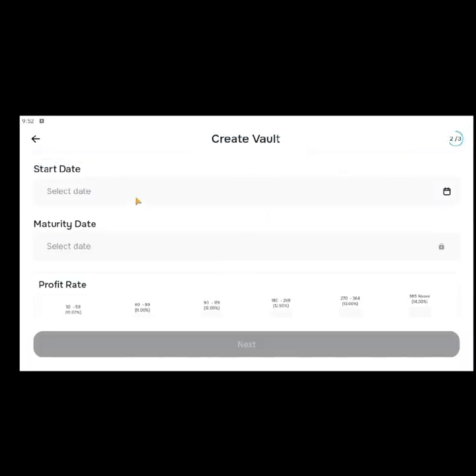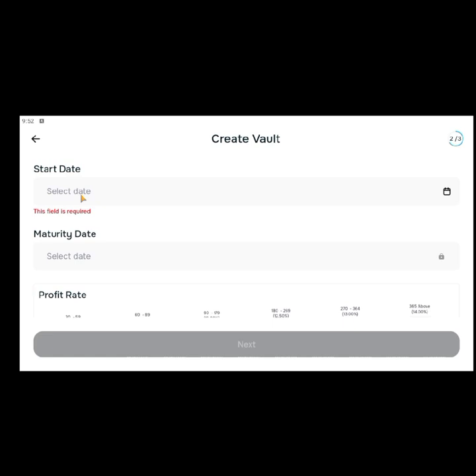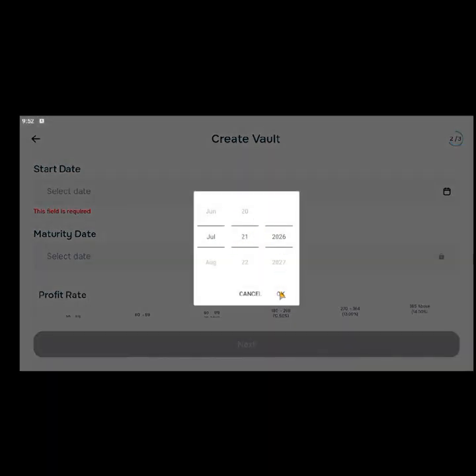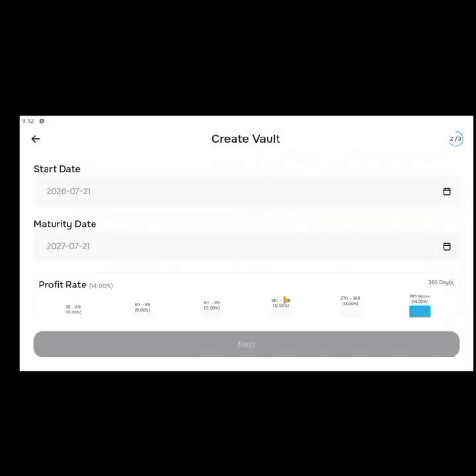Then start date. When are you starting? You can start today as well. You can see July 2026. Click on OK. Then maturity date. When do you want it to stop? When does it end? So this is August 2026. I can set it to next year, for example. Next year, 2027. Let me just say a whole year. Let me put this on July. Okay, that's like a whole year. Everything is too sensitive and changes so fast. Okay, so click on OK. That's like a whole year.